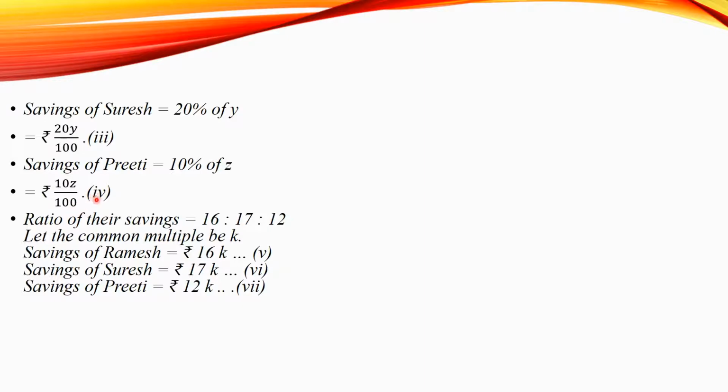Now, ratio of their savings are also given as 16 is to 17 is to 12. Let the common multiple be K. Therefore, saving of Ramesh is 16K. Saving of Suresh is rupees 17K and saving of Preeti is rupees 12K.